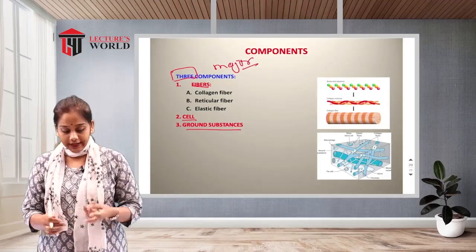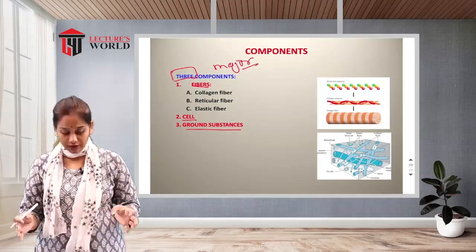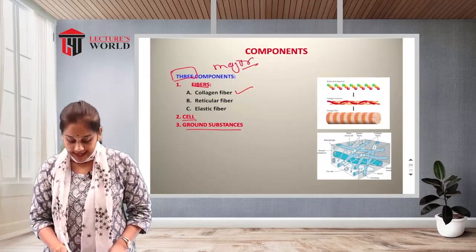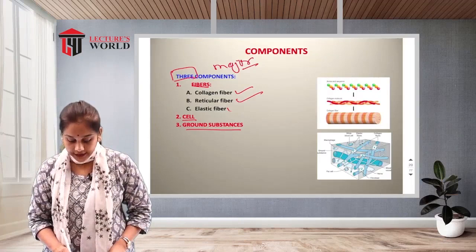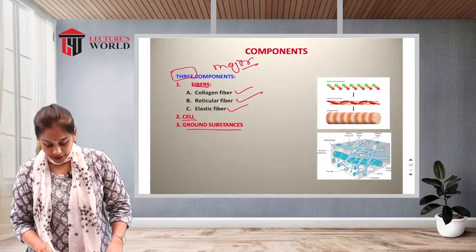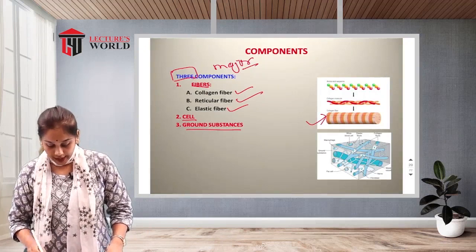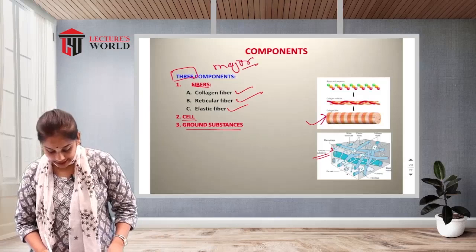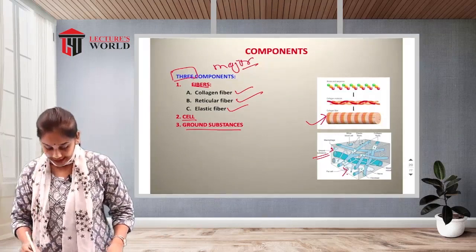Generally, three major types of fibers are found in connective tissue. The first is collagen fibers, the second is reticular fibers, and the third is elastic fibers. See, this is the collagen fiber. You can see this is the ground substance. Then here there are fat cells located in the connective tissue.